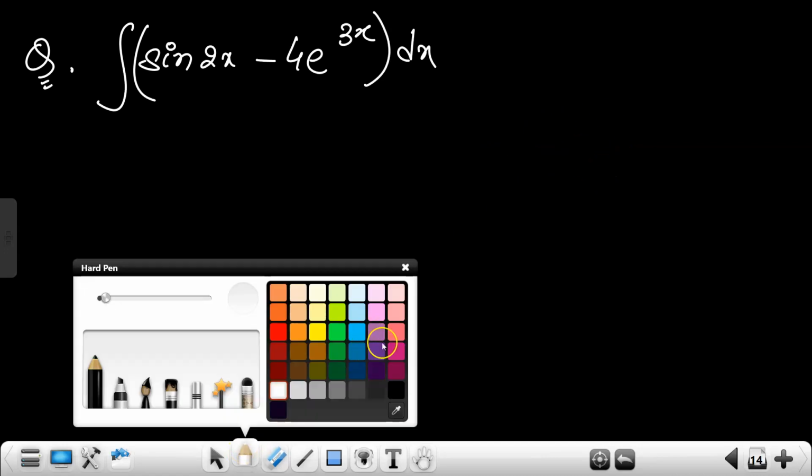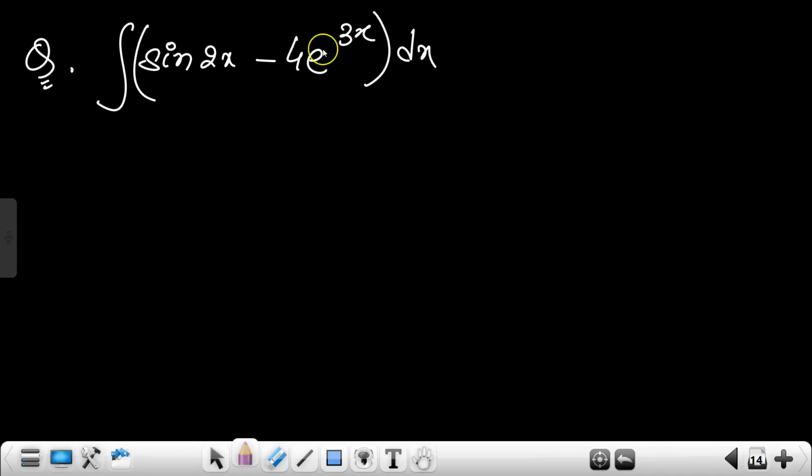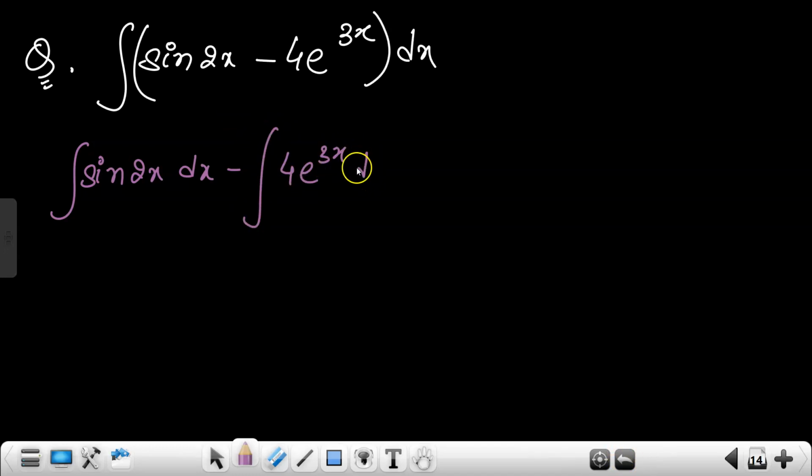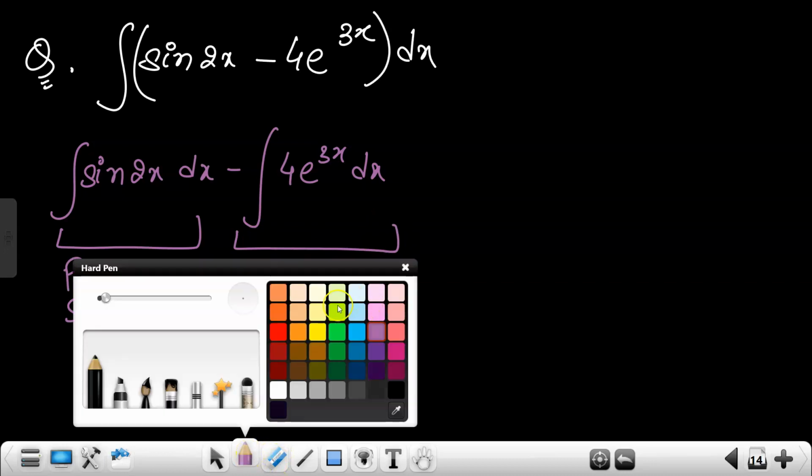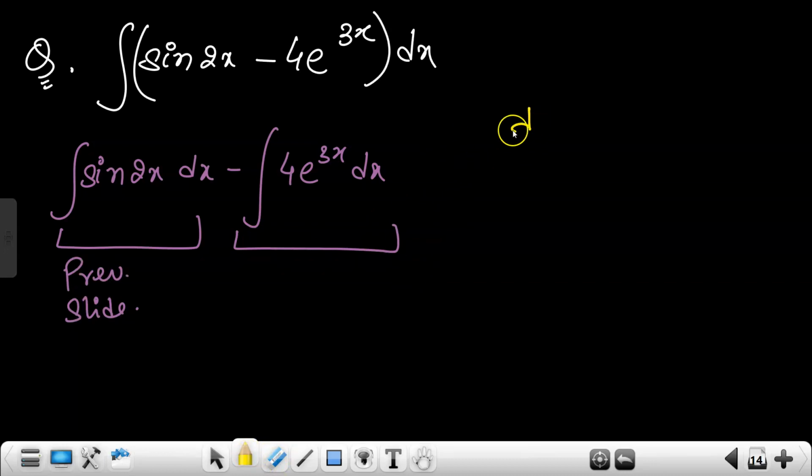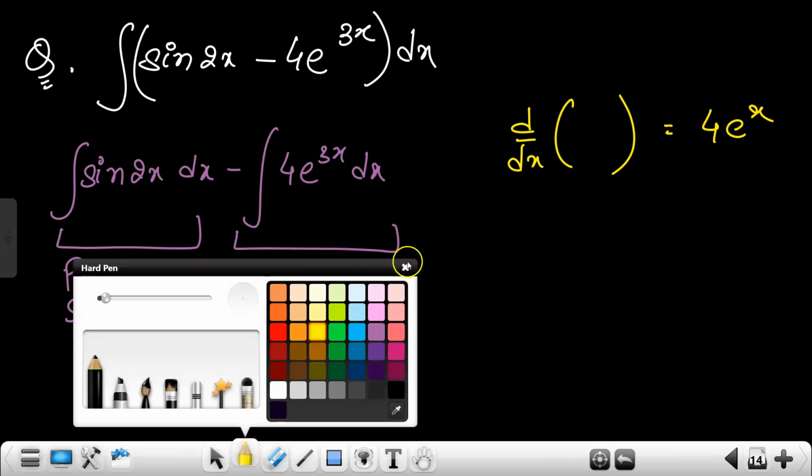The first one I am not showing because the first one is already there in the previous slide. I am only concerned about minus of 4 e to the power 3x. So how can we write this? Minus of integration of 4 e to the power 3x dx. Yes or no? So the first one is there in the previous slide. We are concerned about this thing, right? Now, as I told you, do the same thing: d dx of something is giving us 4 e to the power 3x.